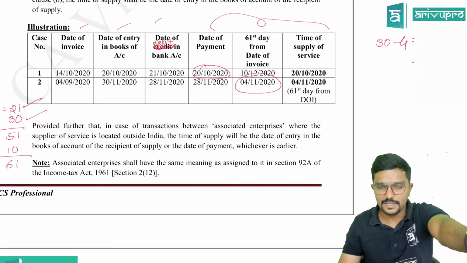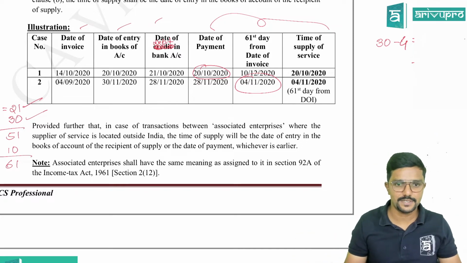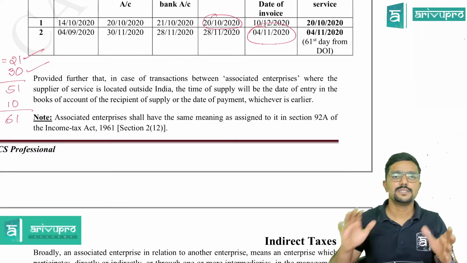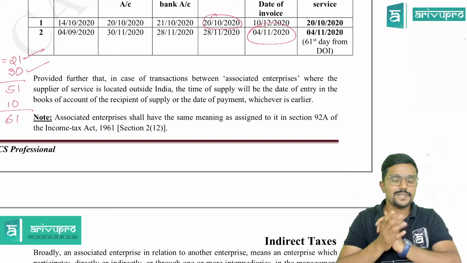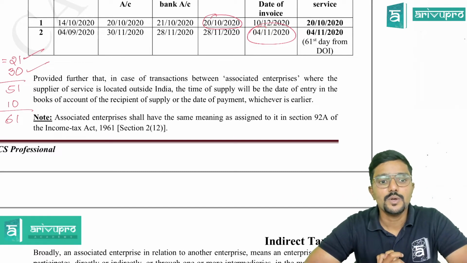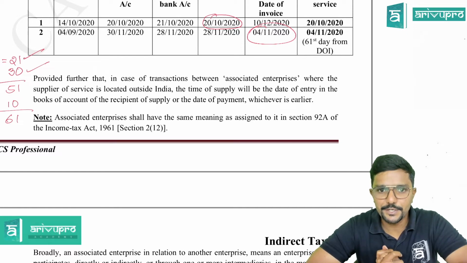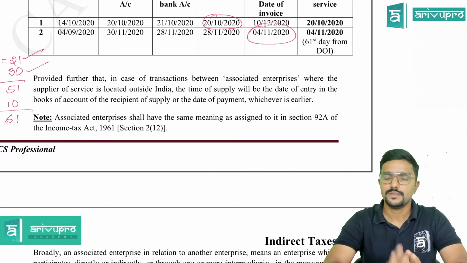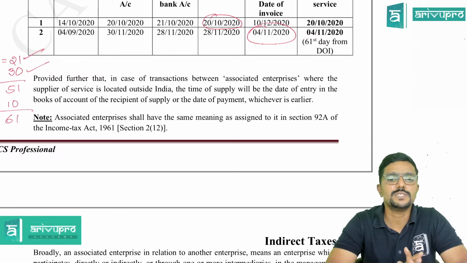Again, taking the same things, or you can put your own days and calculate it. Yeah, practice it. Next, one more proviso has been given. This is if the supplier and recipient are associated. What is it? The second proviso. Provided further that in case of transaction between associated enterprises, where the supplier of service is located outside India, the time of supply will be the date of entry in the books of accounts of the recipient of the supply, or the date of payment, whichever is earlier.